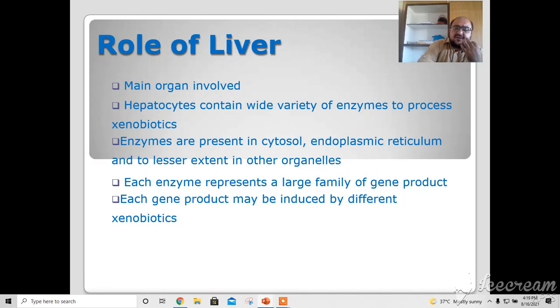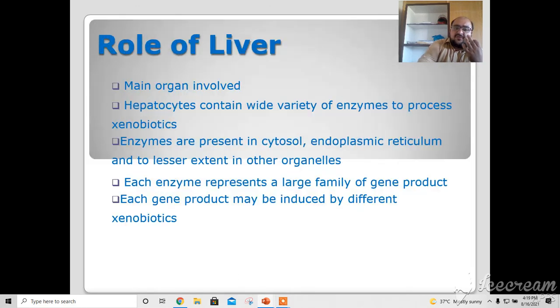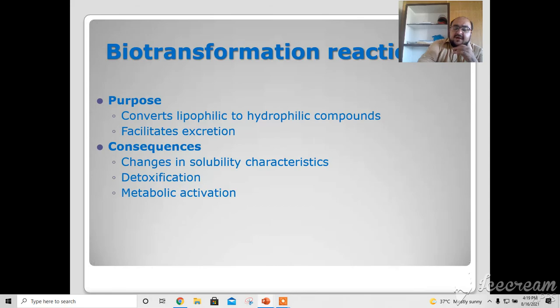So inshallah after that we will talk about the role of the liver in metabolism.